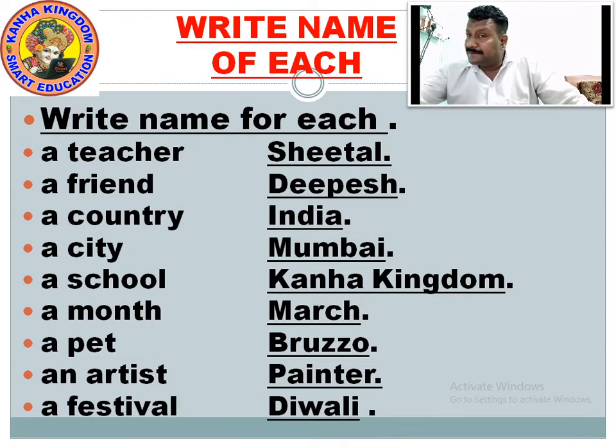When you write only pet, it's like a common pet. But when you talk about a particular name, Bruzo, Tommy, Moti, when you address with a proper name, it becomes a proper noun.